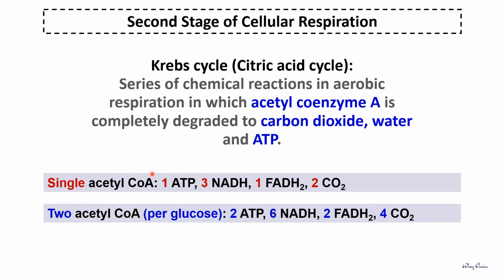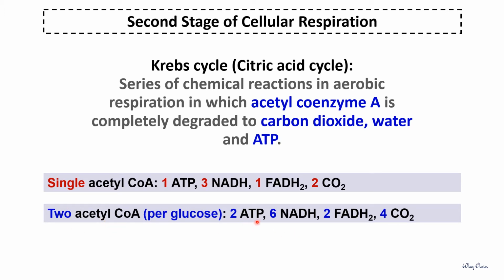So for one citric acid cycle, or one Krebs cycle, it will produce one ATP, three NADH, one FADH2, and two CO2. But we continue with the process of glycolysis, which begins with one glucose. So it requires two times of citric acid cycle, or involves two molecules of acetyl-CoA.